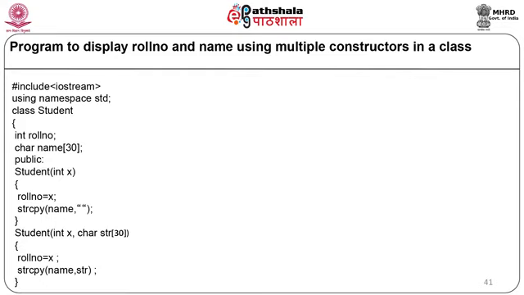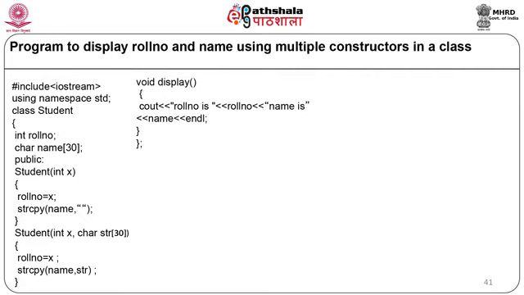Then we are going to have one more parameterized constructor, Student. It will accept two parameters, integer x and char str[30]. Here roll number will be equal to x and we are going to copy the string to the name as strcpy(name, str). Now we are going to have one display member function, void display.